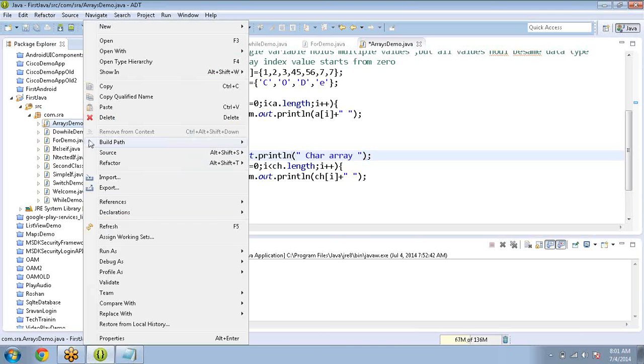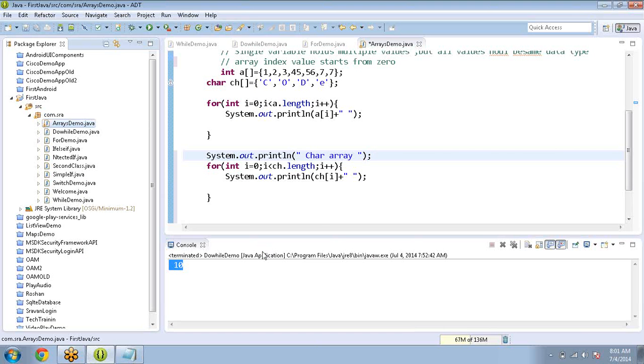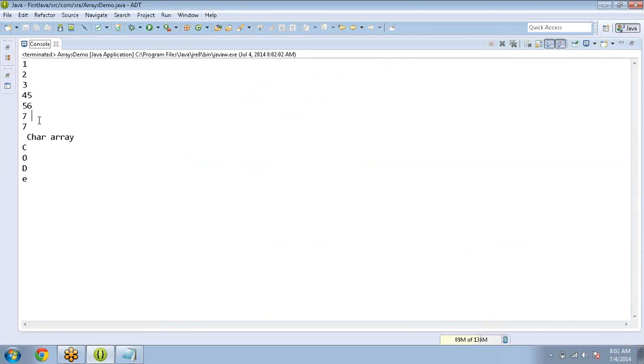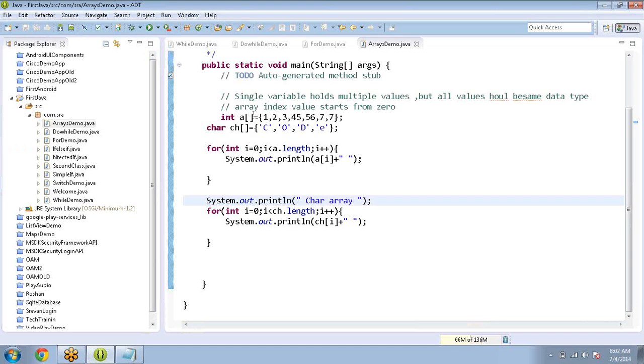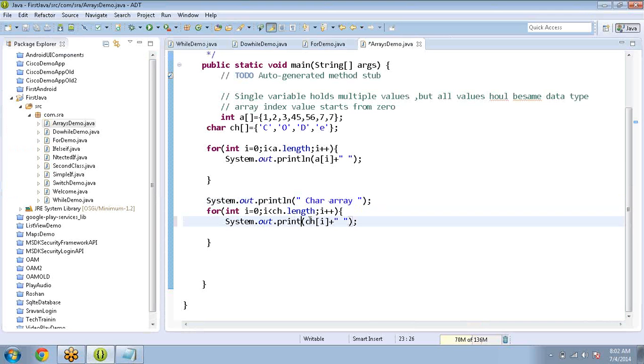As a demo, right click, run as Java application. See, this is the integer array, this is the character array. Here we used println, so that's why it's printed line by line.